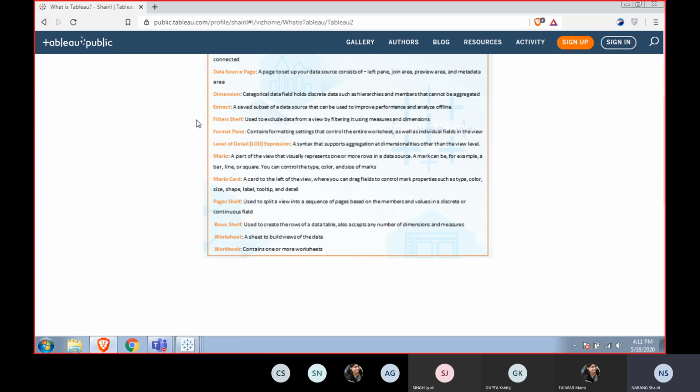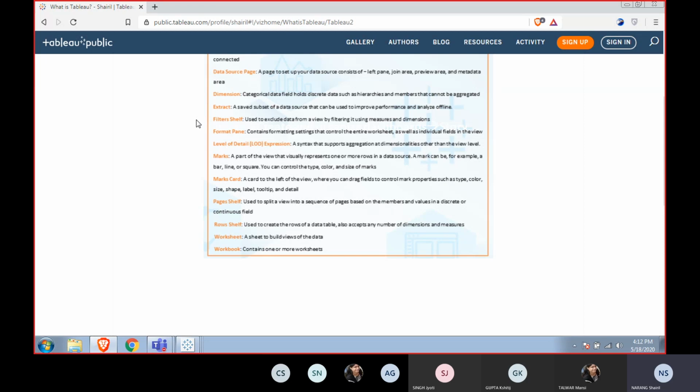So to do that, you have to refresh the data daily, so that the visualizations that you are showing are current. And extracting basically saves the data that is available inside your hard disk or maybe online. It saves the data in the Tableau worksheet itself, and it does it periodically. So for the Oracle people, I can say it's kind of a materialized view. Now, if we know what a materialized view is, they would be able to understand.